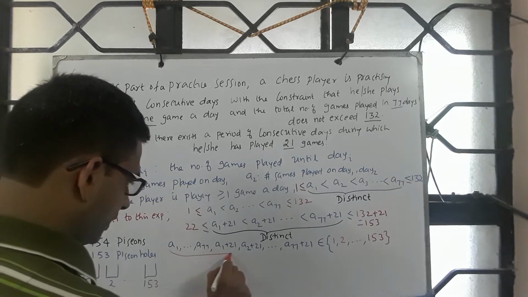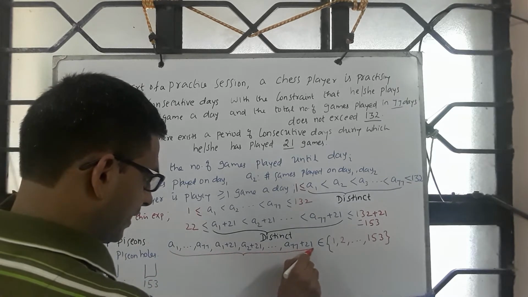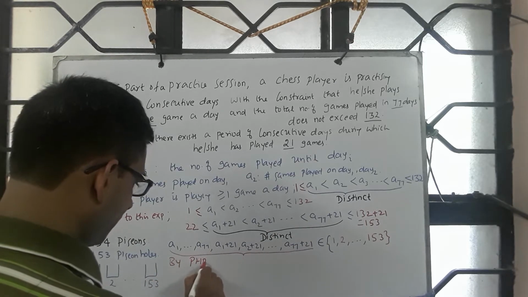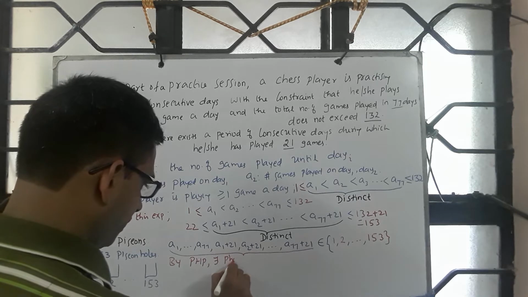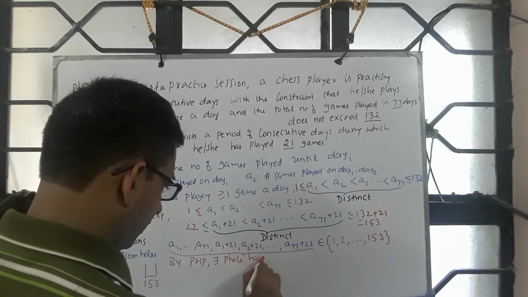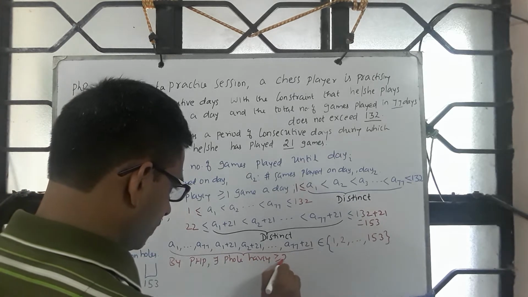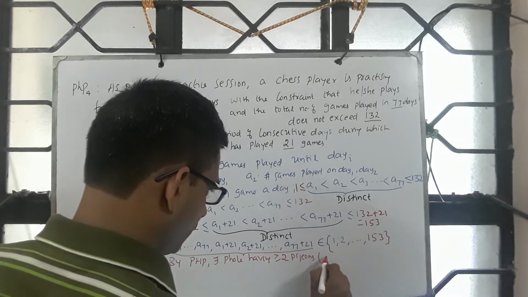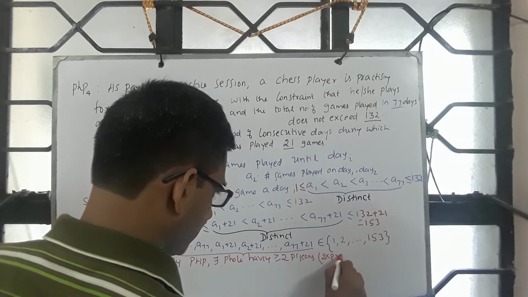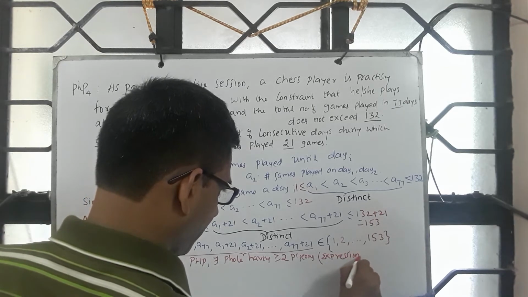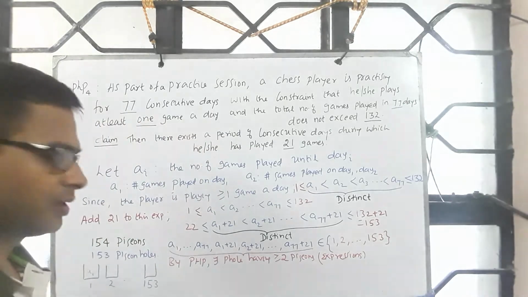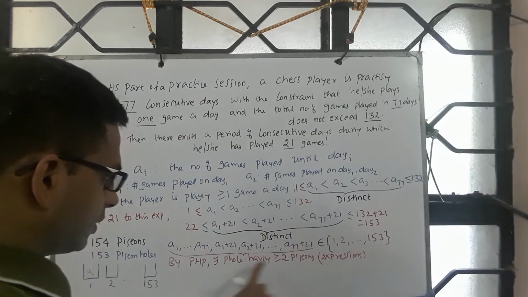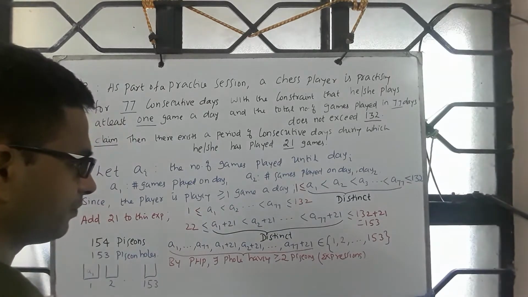So by PHP, there exists a pigeonhole having at least 2 pigeons or at least 2 expressions. Correct? So there exists a pigeonhole containing at least 2 expressions.